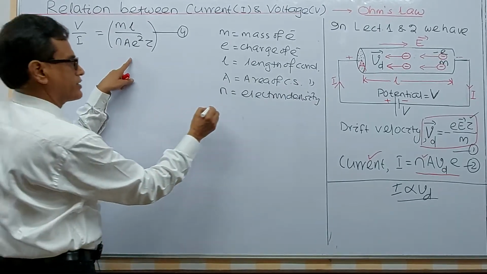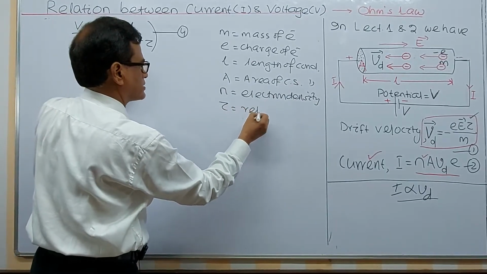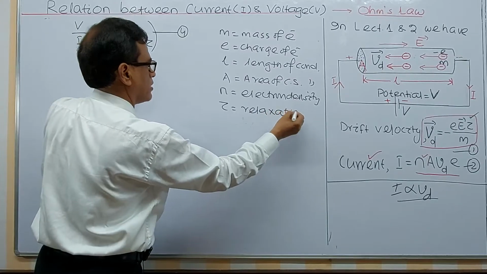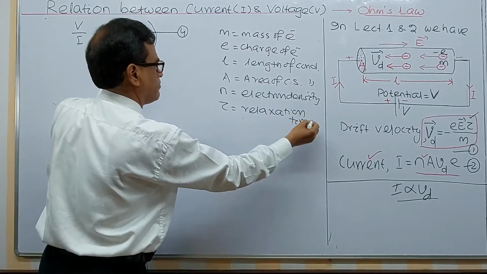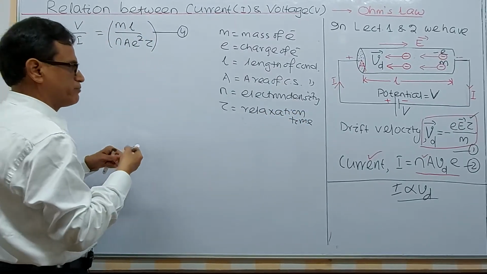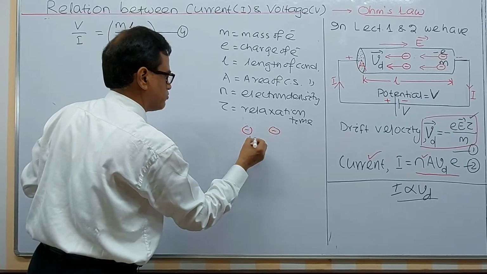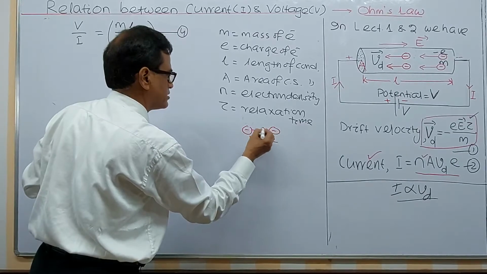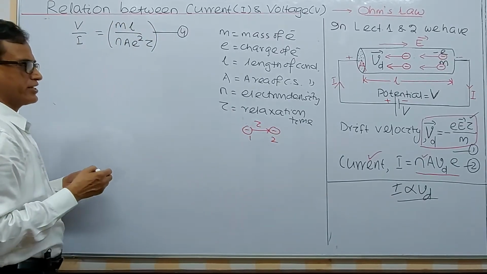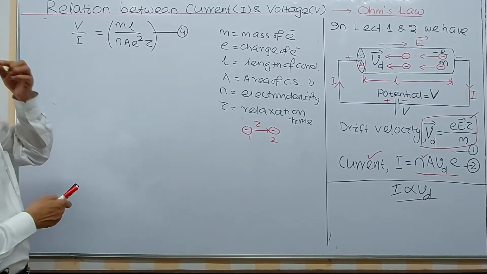Now tau is the relaxation time, and this is the time between successive collisions. This electron strikes the first electron, the second electron. This is the relaxation time taken for collisions.